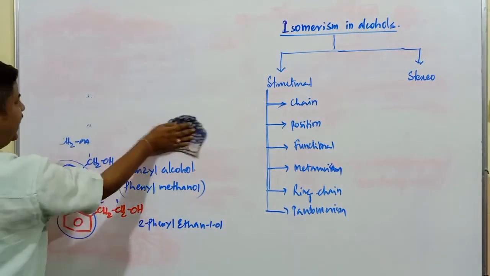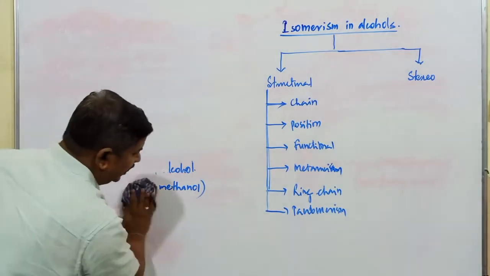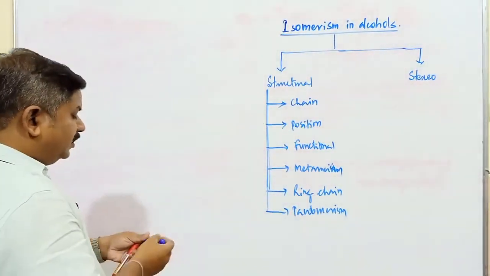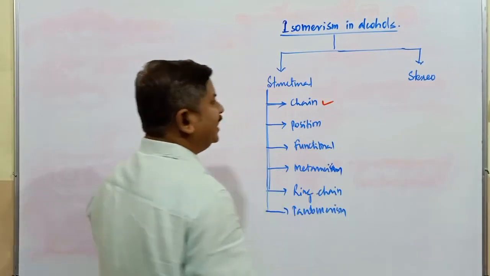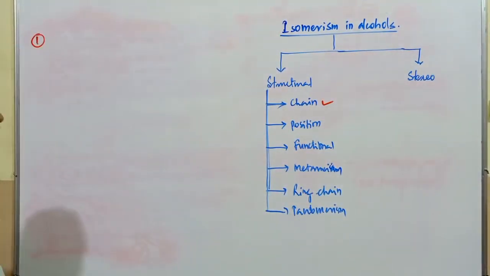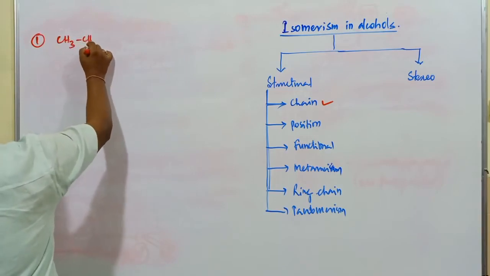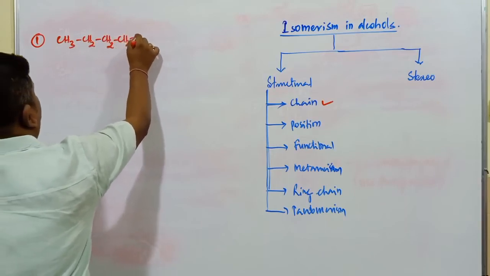Whether they exhibit chain, position, functional, metamerism, tautomerism, ring chain isomerism, or other types. These compounds exhibit chain isomerism very easily. Chain isomerism means, I'll give one example for each class. First one, chain isomerism: CH3CH2CH2CH2OH.